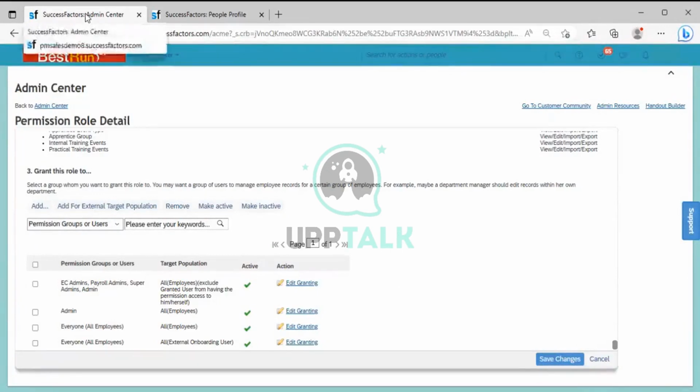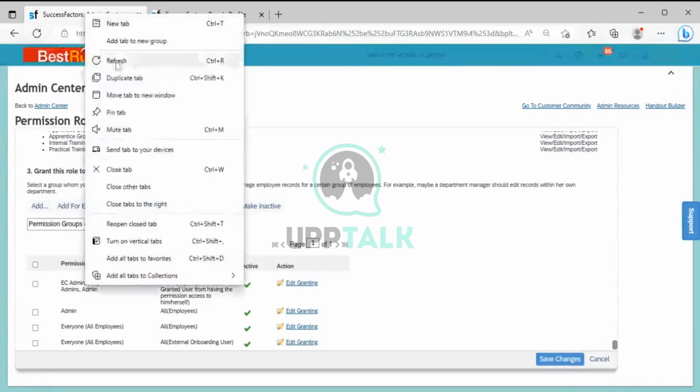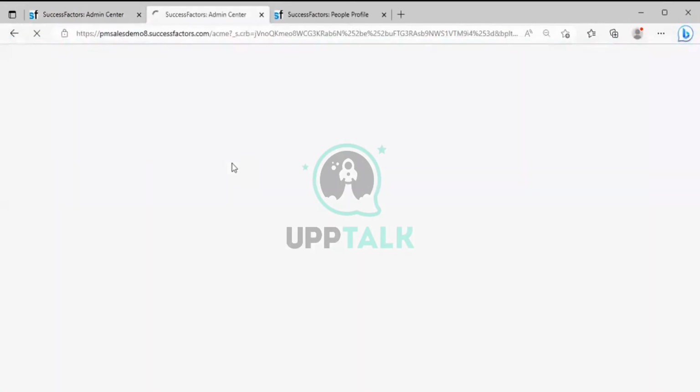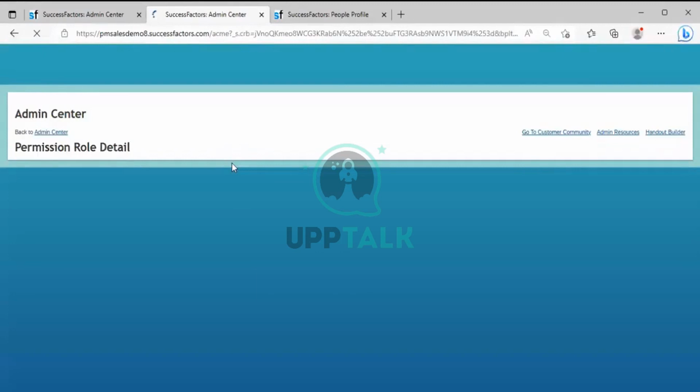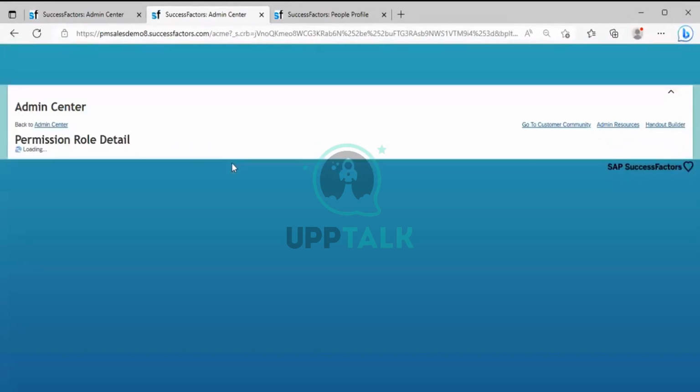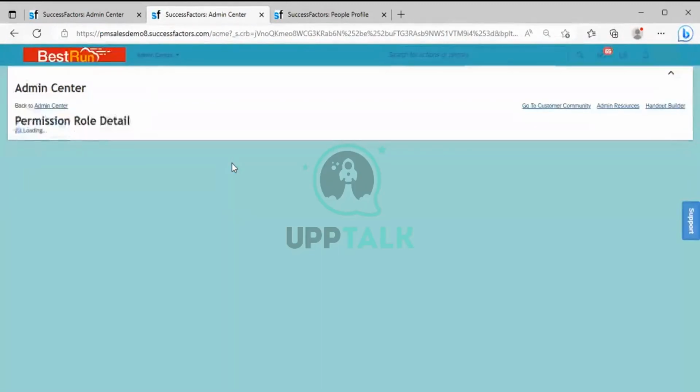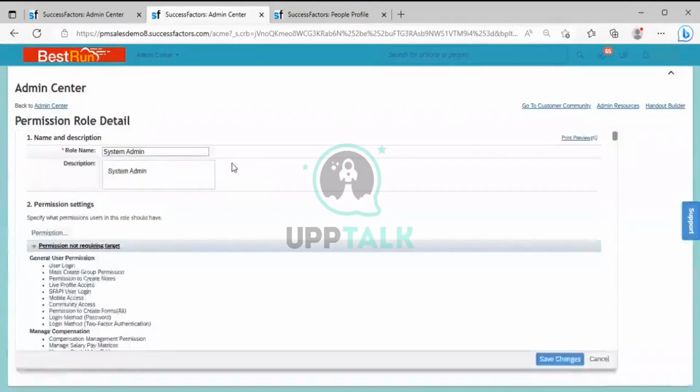Okay, so in this way you are setting up the permission rules. Any questions here? No. Okay, so we have seen how to set up a permission role. Now we will go and see how to set up a permission rule.